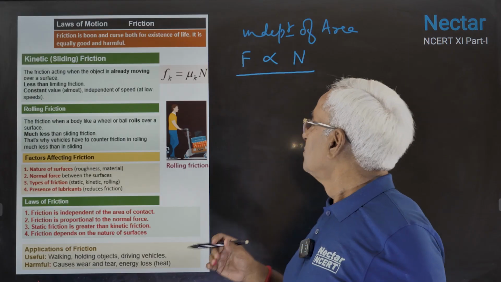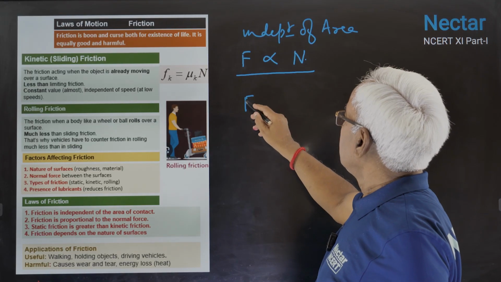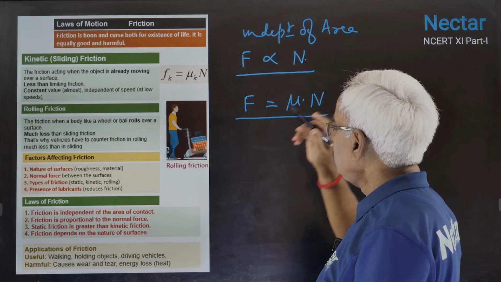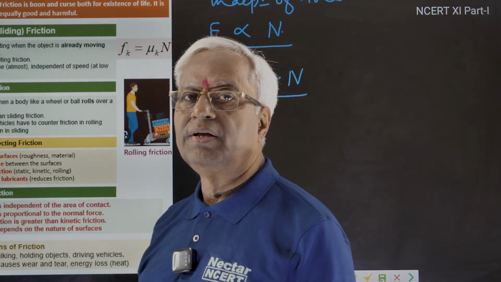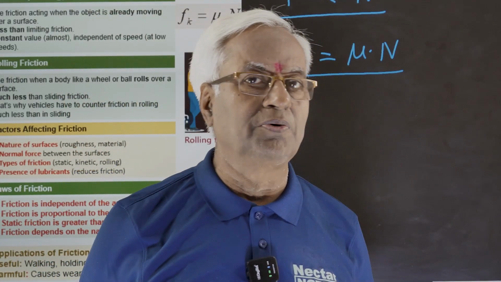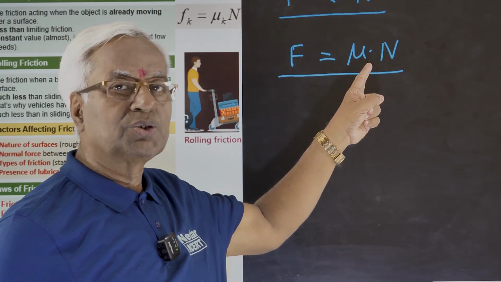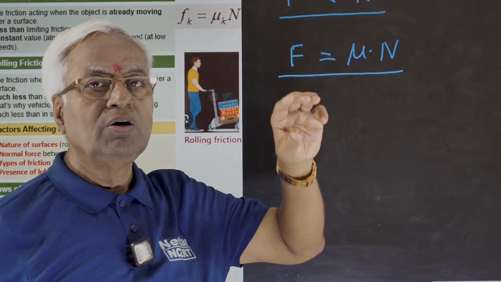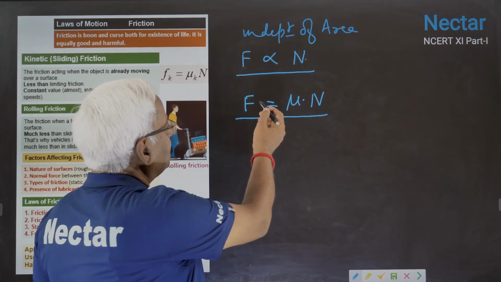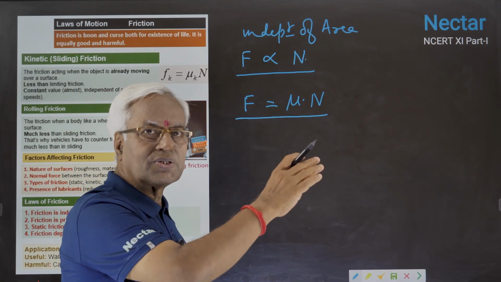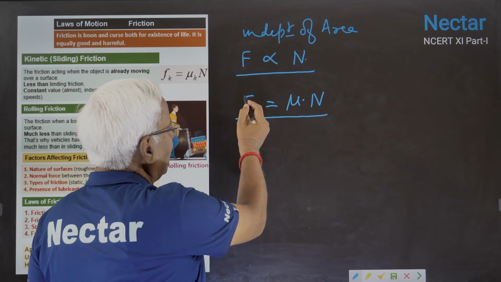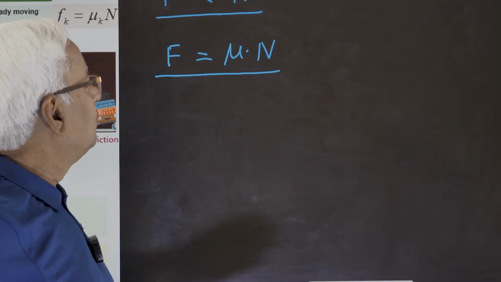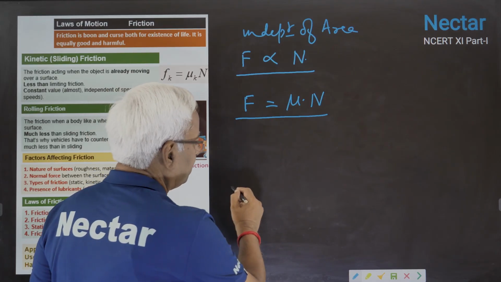So when we proceed, we introduce one constant: F equals mu N. Depending on the type of friction, you might use mu s for static, mu k for kinetic, and mu r for rolling. Remember, this equation is not a vector equation. Why? Because F and N are never in the same direction.